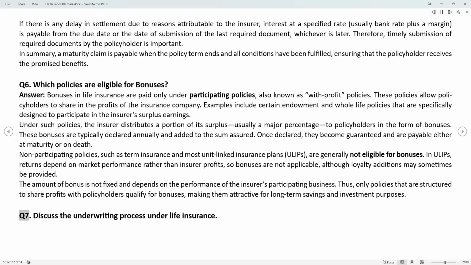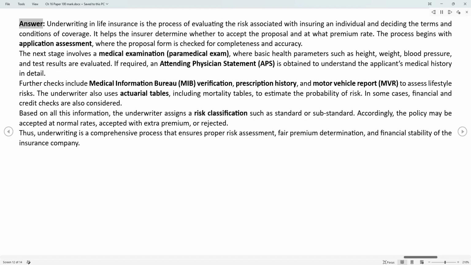Q7. Discuss the underwriting process under life insurance. Answer. Underwriting in life insurance is the process of evaluating the risk associated with insuring an individual and deciding the terms and conditions of coverage. It helps the insurer determine whether to accept the proposal and at what premium rate.